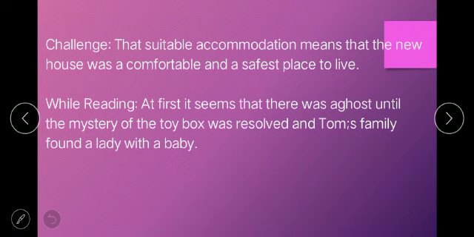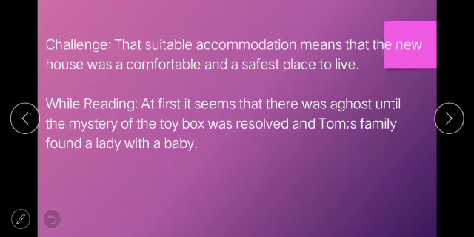Now next we have challenge and while reading. Challenge is given to you on page number 56. So first write down the question and then write down its answer. The challenge is, why do you think the phrase suitable accommodation is placed within inverted commas? So here is the answer. That suitable accommodation means that the new house was a comfortable and the safest place to live.